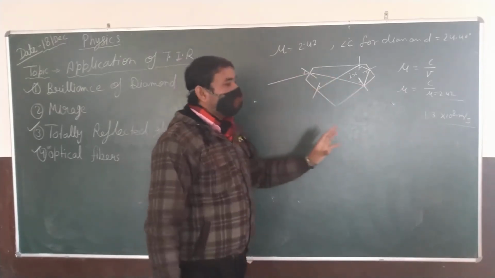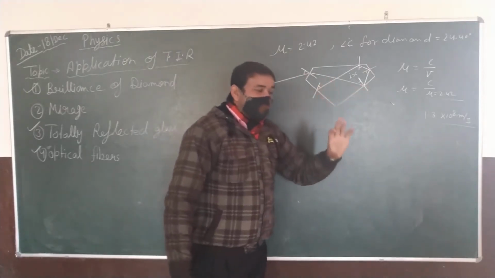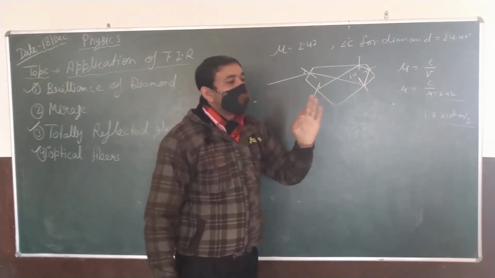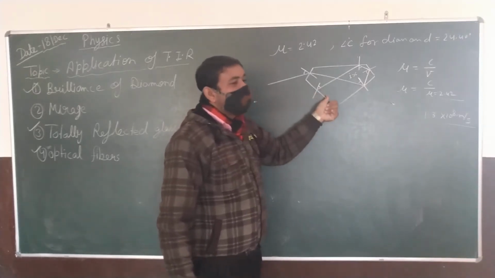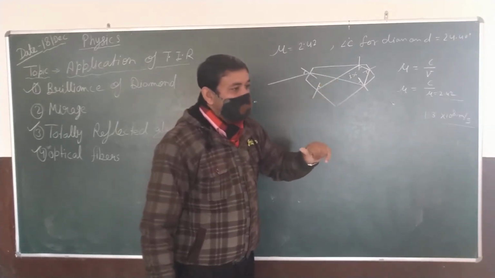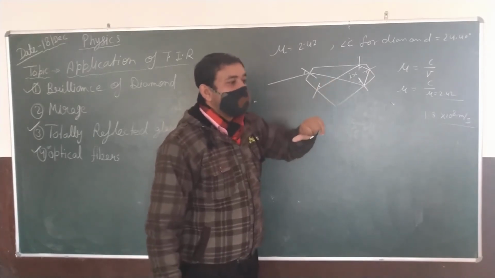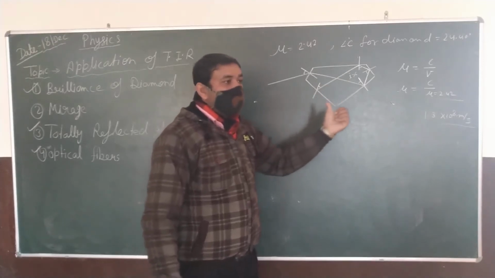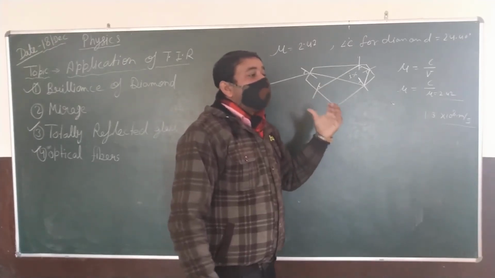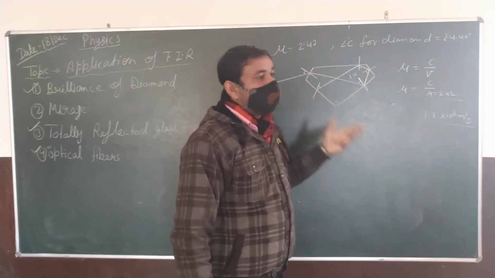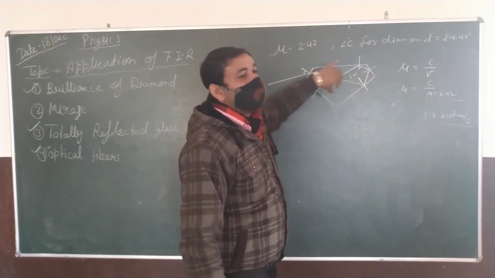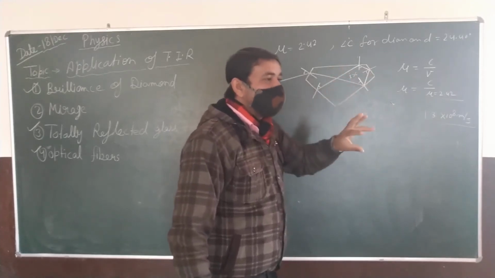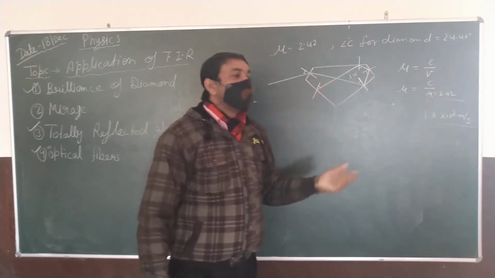Okay. So sometimes, in very few cases, the angle of incidence is smaller than its critical angle. Because of that, the light comes out. But before emerging out from the diamond into the rarer medium, there should be many total internal reflections, which means many times it will be reflected inside the diamond such that its brilliance is seen.